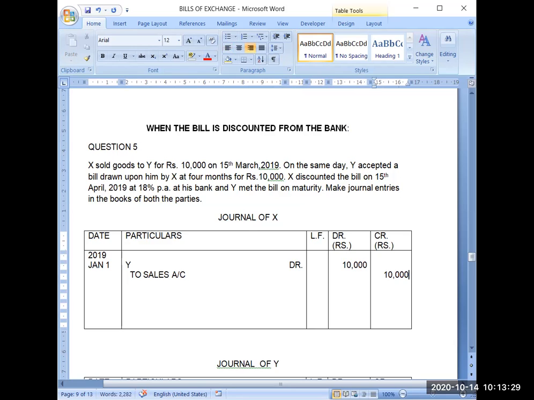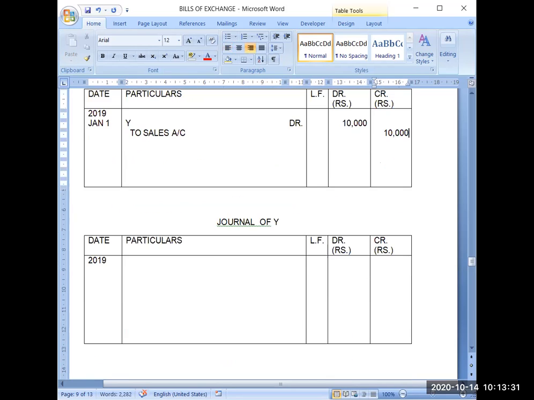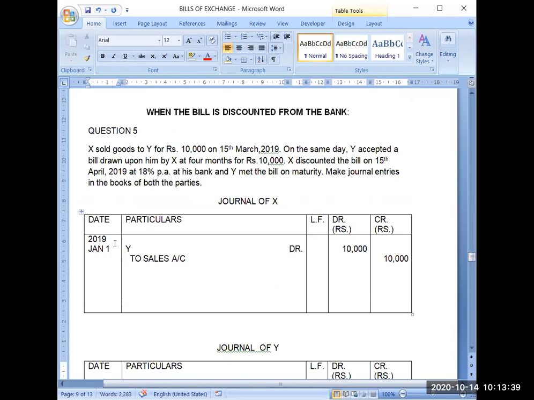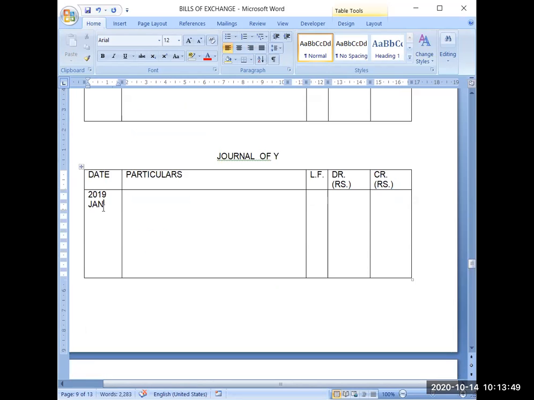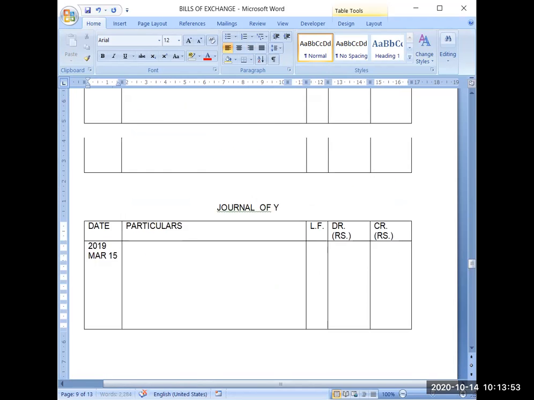Now from the viewpoint of Y, it will be a purchase transaction. Sorry, the date I put it wrong here. The date is 15th March. March 15.